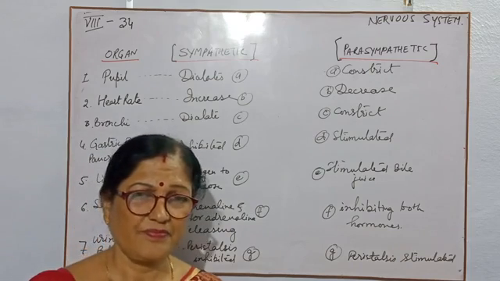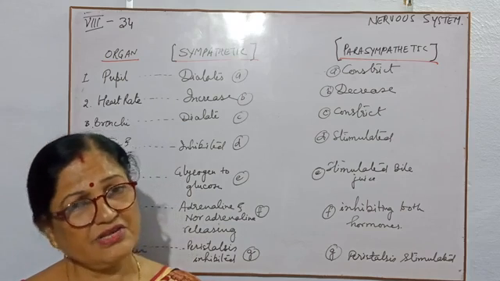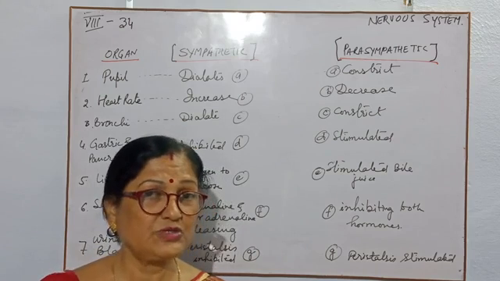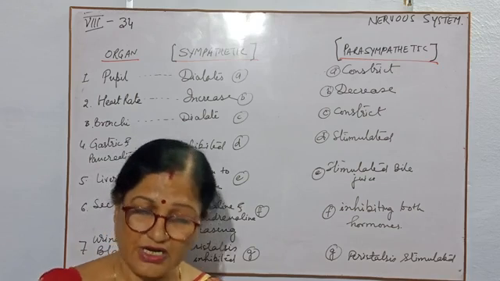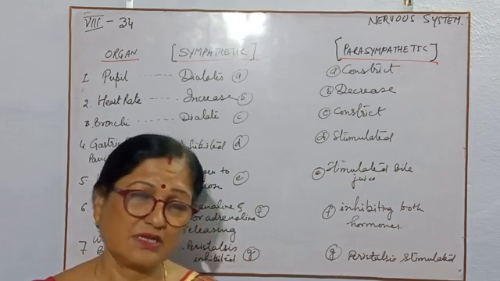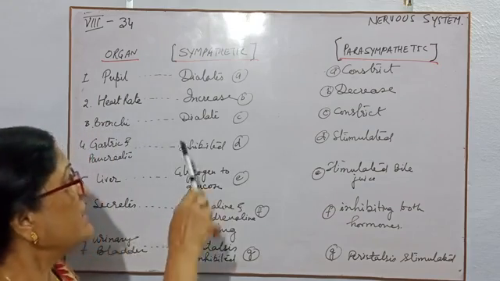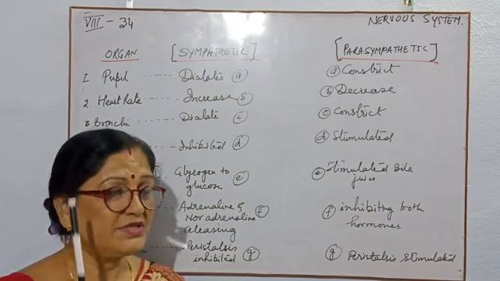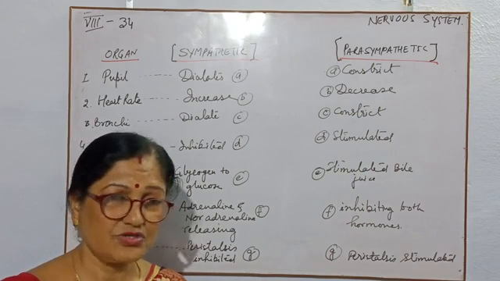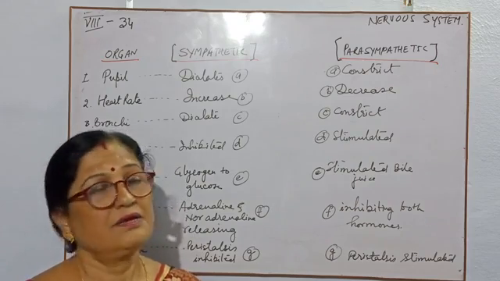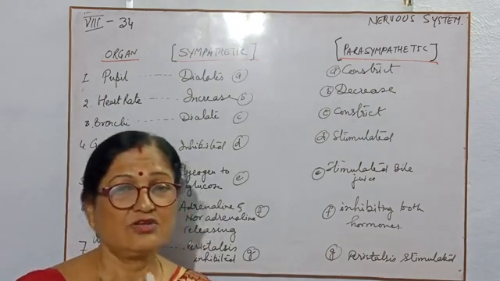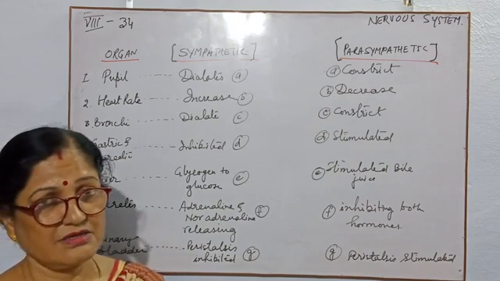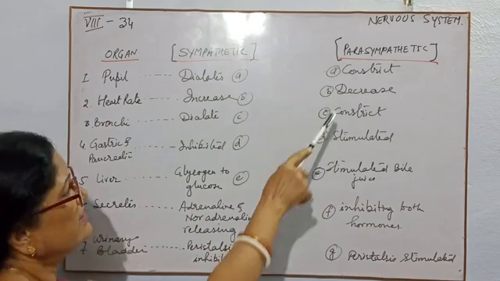Or you can say, children, if the sympathetic system increases any activity, then the parasympathetic system will try to decrease it up to the normal condition. It will not decrease it up to the last, that is up to 0. Then the person will die. So both systems do the same thing. It will increase up to the extent that the person should not get any harm, and the next system will decrease it, not up to 0, because the person should not die. So up to normal condition it will decrease.